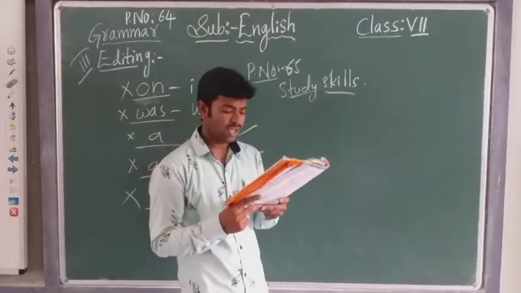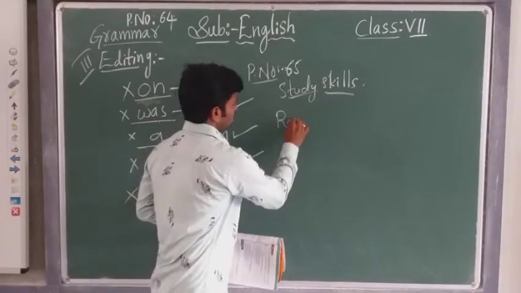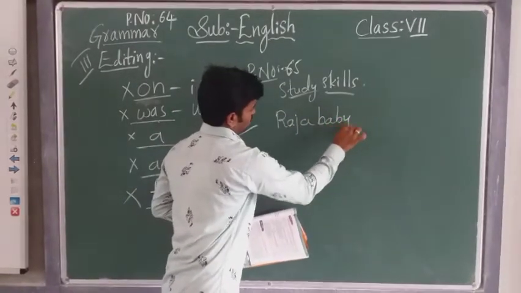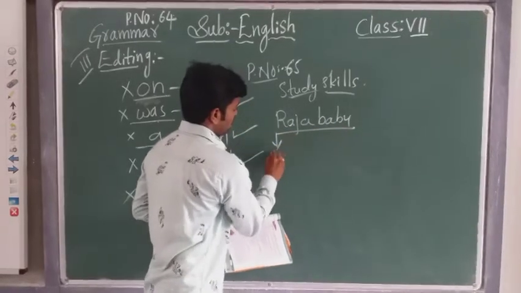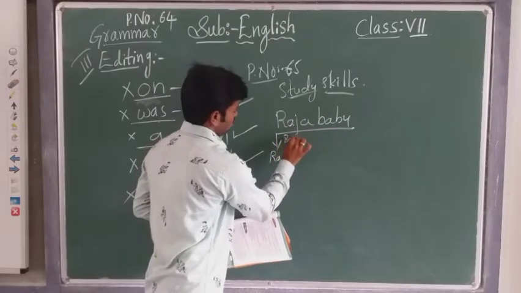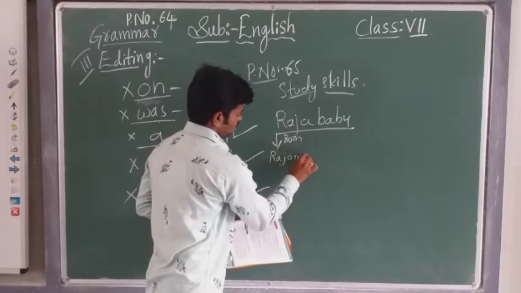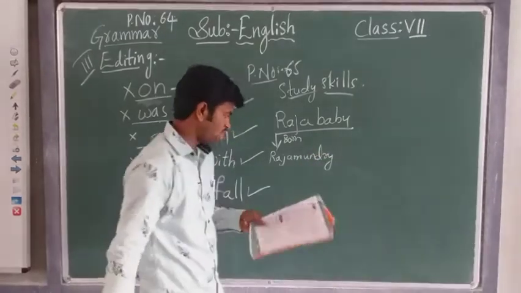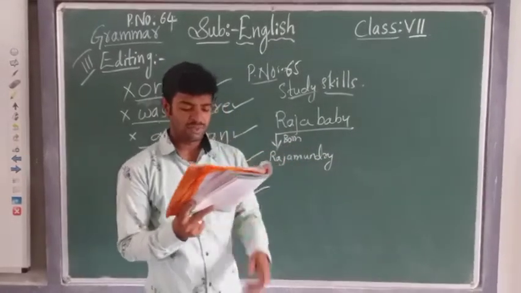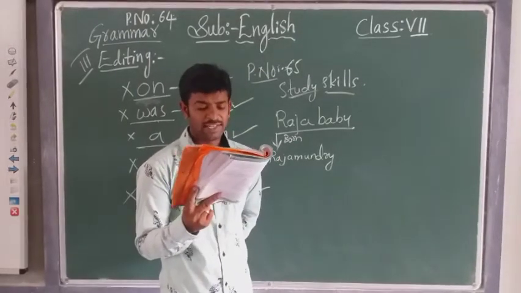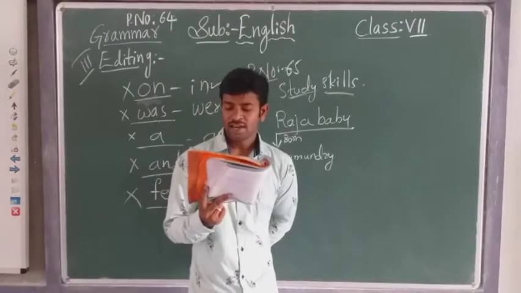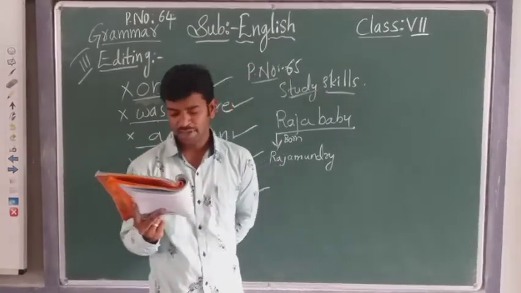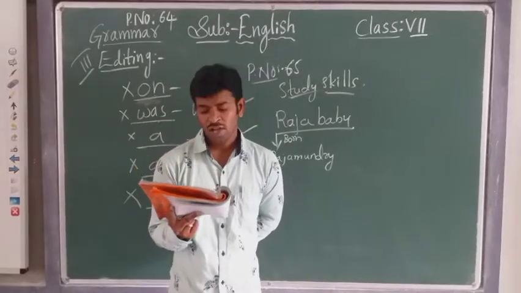He was born in Rajamundry, in East Godavari district in Andhra Pradesh. So Rajamundry is present in the East Godavari district in Andhra Pradesh. That means AP. You can say the short form also, AP.